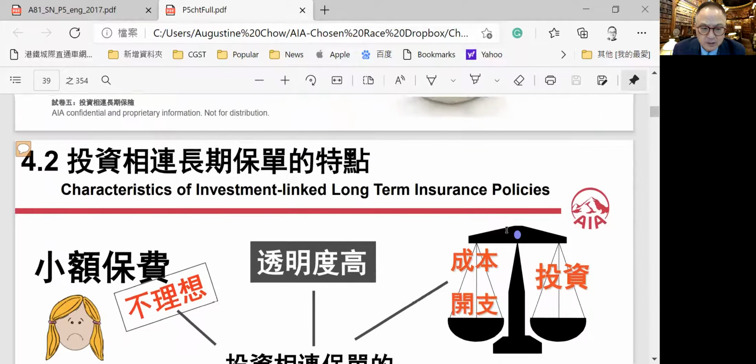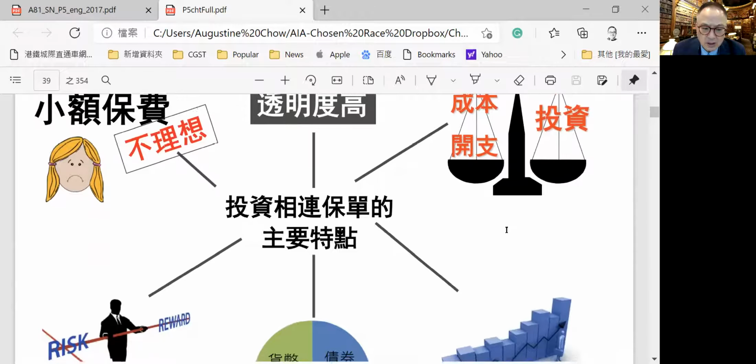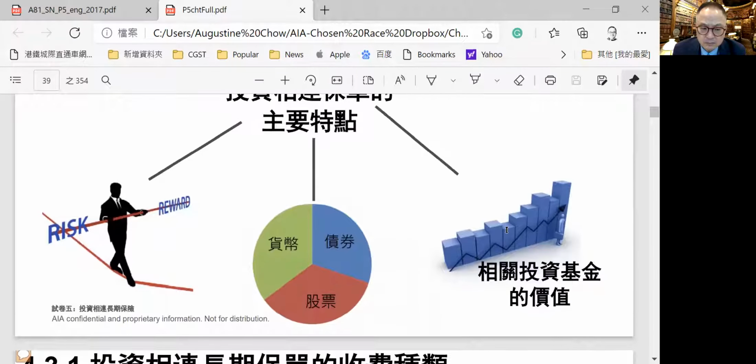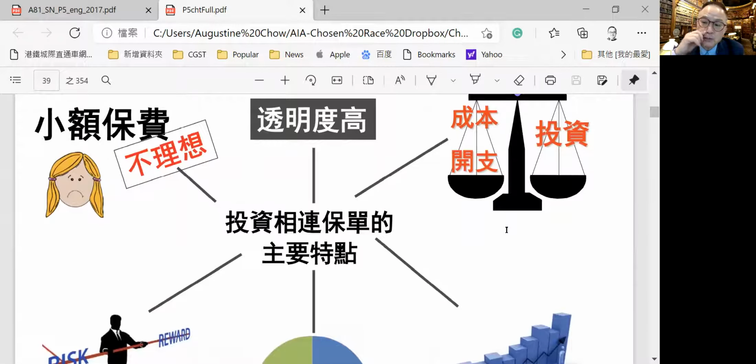But in an investment linked long-term business policy, the risk and reward is transferred to the policyholder. And so the cost of insurance, all the investment expenses, fund managers, investment fund expenses, administration expenses, everything is transparent, made known to the policyholder.